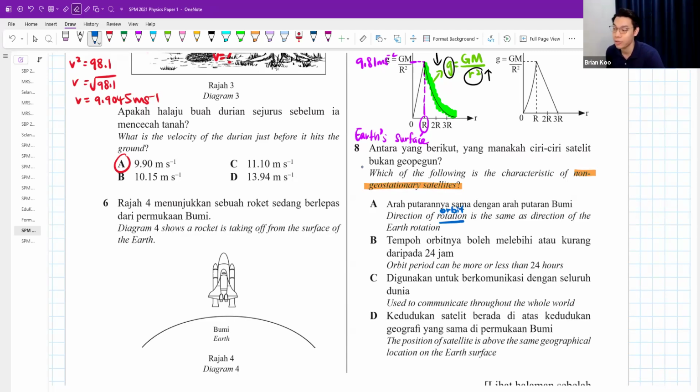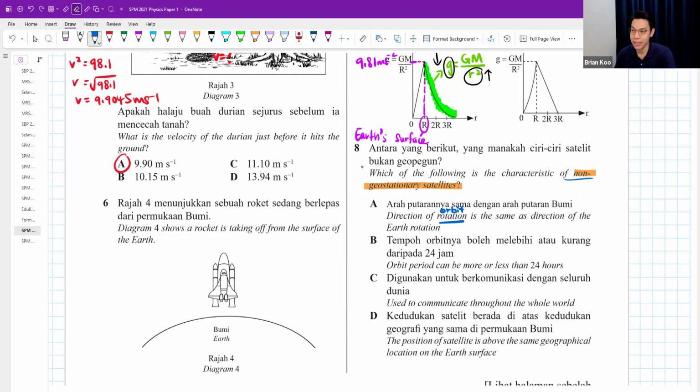We don't really care about whether the satellite is rotating. What we care about is how the satellite orbits. You must know the difference. The Earth rotates in 24 hours, but the Earth orbits the Sun in 365 days. Rotate and orbit are different. So by right it's supposed to be the satellite orbiting in the same direction as the Earth's rotation. That one is for geostationary, but this one they want non-geostationary.